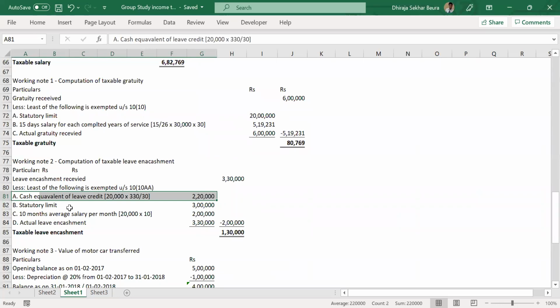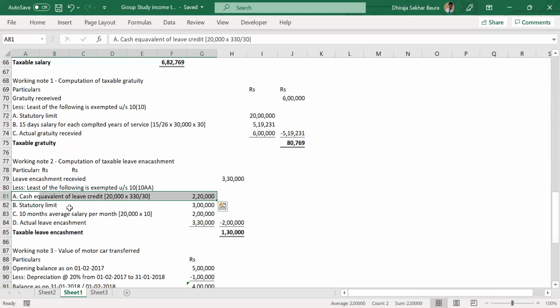That's also fine. 20,000 into 330 divided by 30. If there would have been something else, you would have written that and calculate the value. You can also say 330 or this value, whichever is lower, and accordingly you can calculate. I hope you are getting why I'm saying that 330 or the another value, whichever is lower. Like 950 or 900, whichever is lower, divided by 30, something like that.